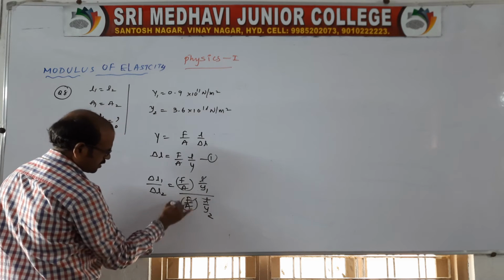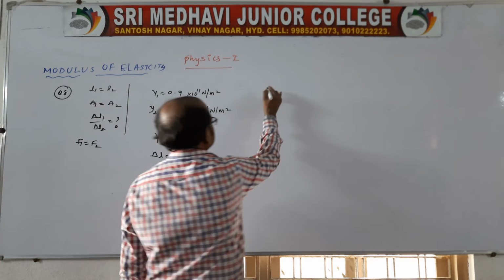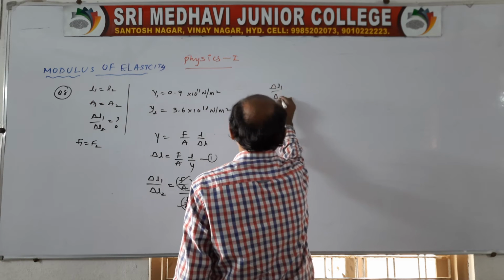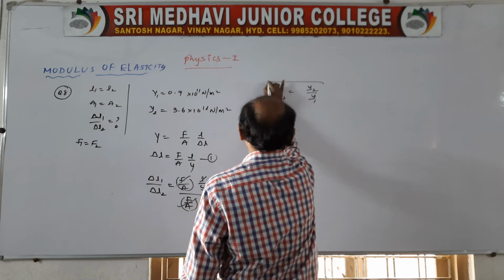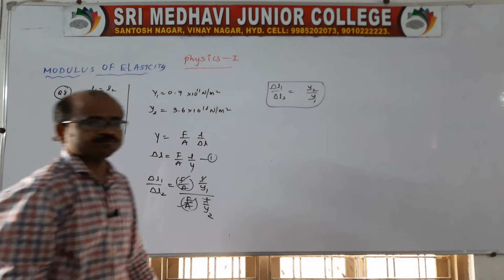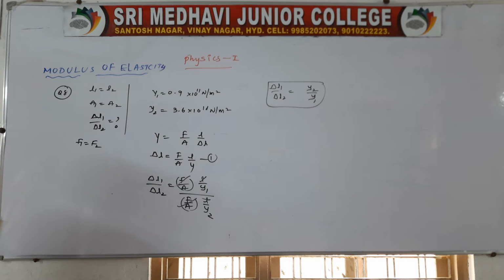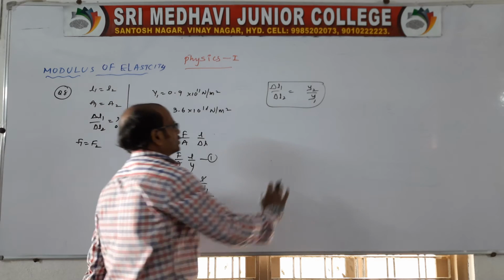So L and F by A cancel. So delta L1 by delta L2 is equal to Y2 by Y1, because the subject is the change in length. We take the change in length as the subject. So delta L1 by delta L2 is equal to Y2 by Y1.